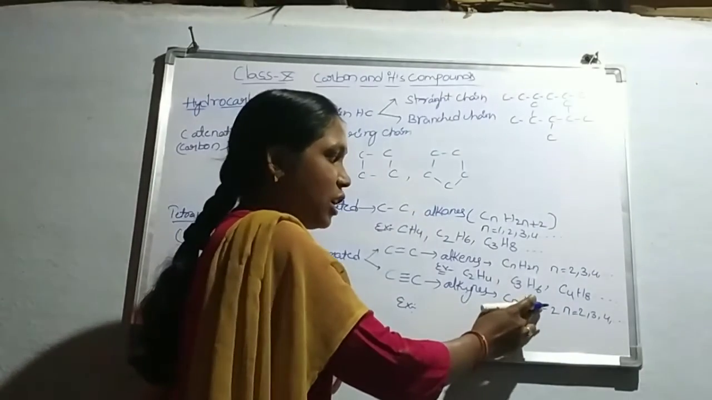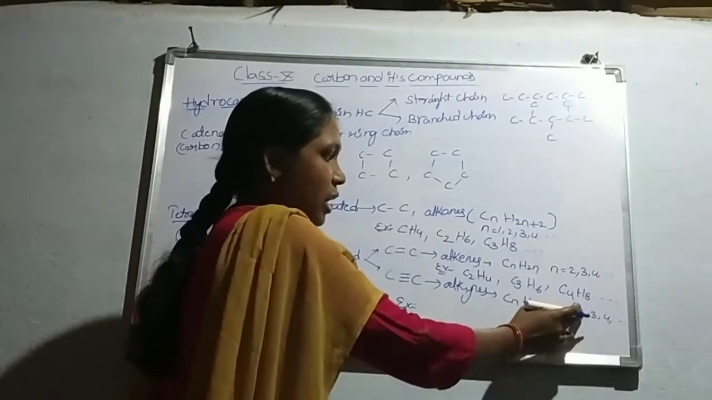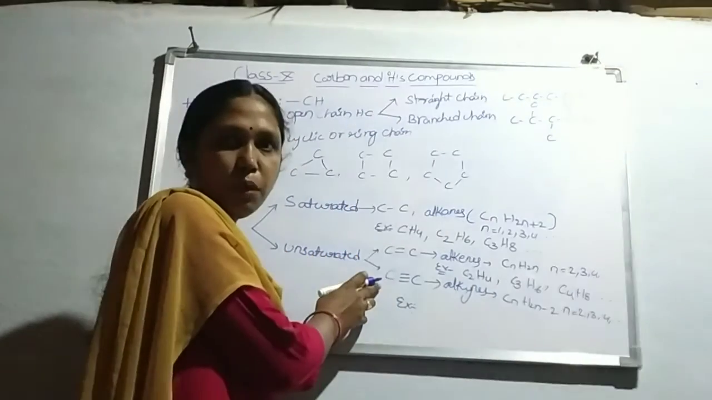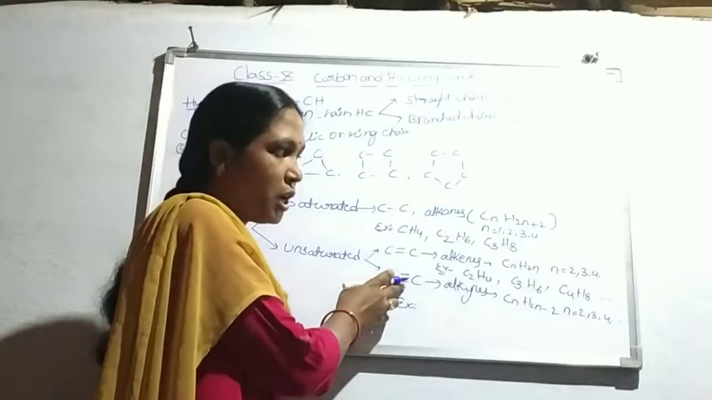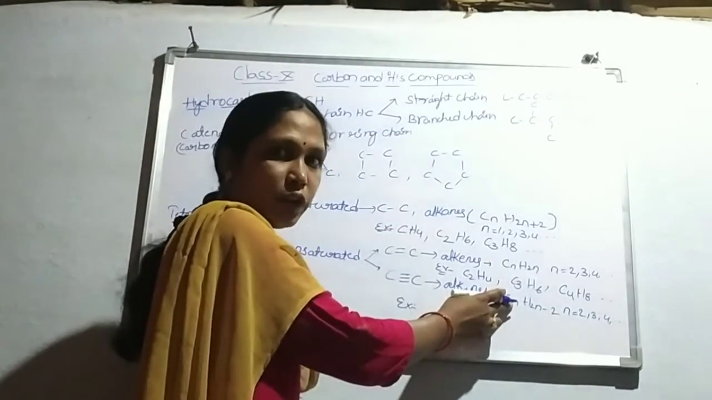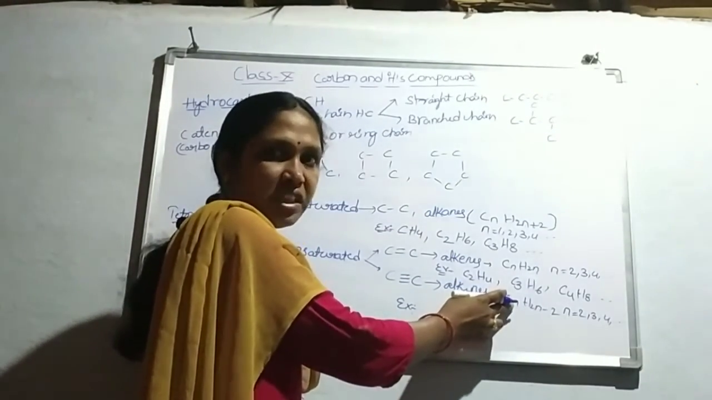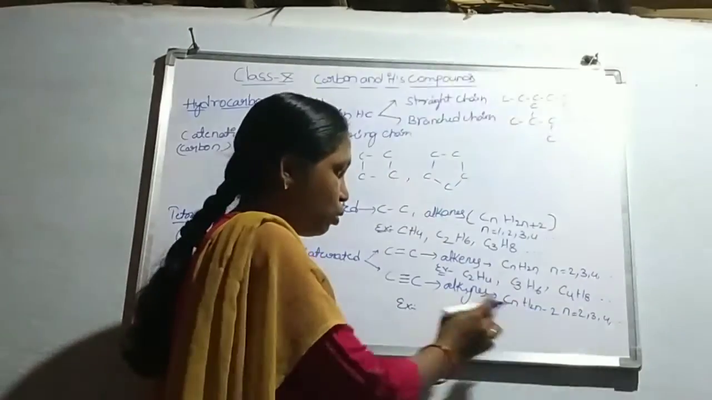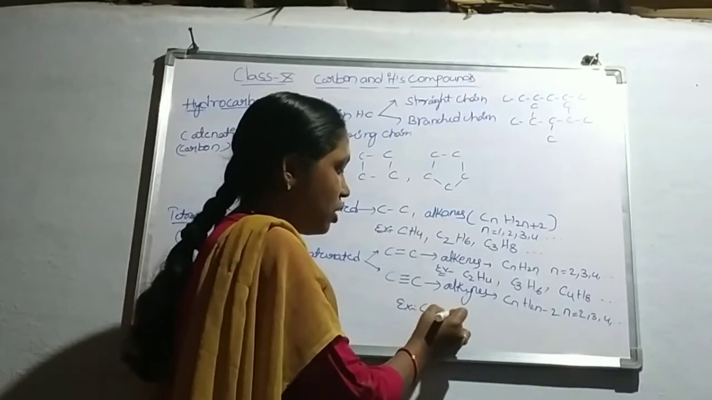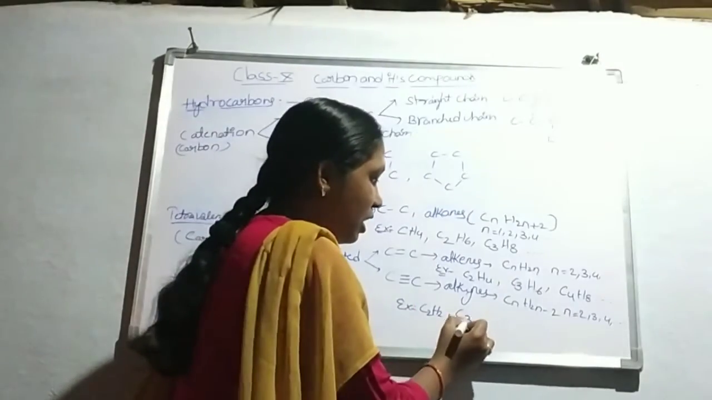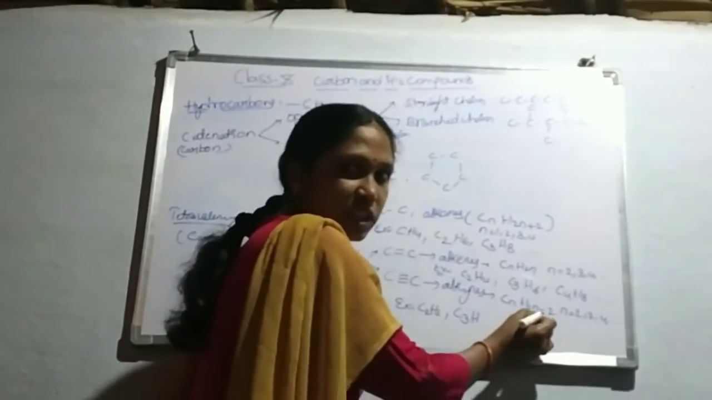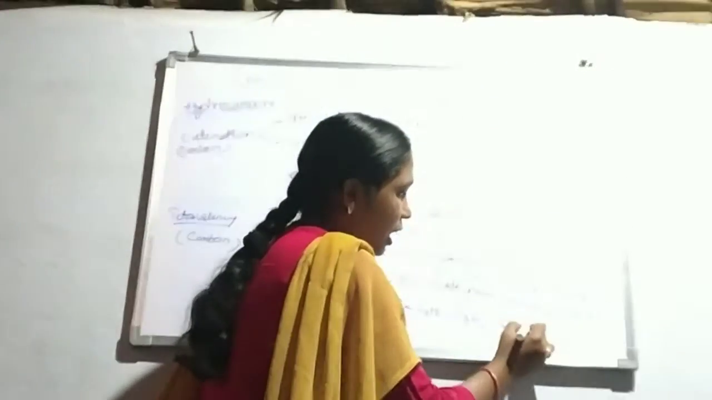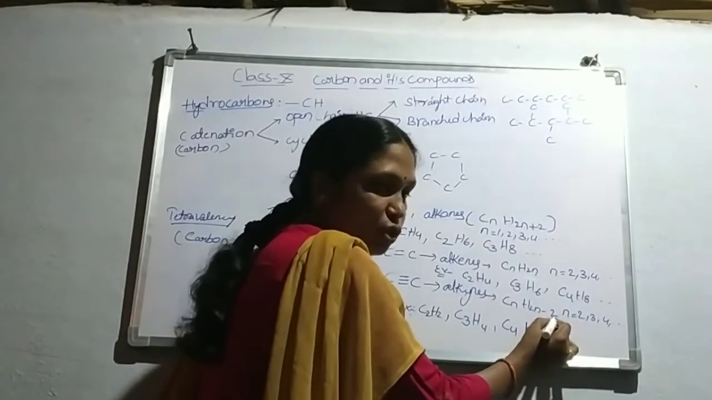Next, examples for alkynes. The general formula is CnH2n minus 2. Here the minimum value of n is 2, because the triple bond exists between a minimum of 2 carbon atoms. Take n equal to 2: 2 twos are 4 minus 2, 2, so C2H2. Next C3H, 2 threes are 6, 6 minus 2, 4, so C3H4. C4H, 2 fours are 8, 8 minus 2, 6.